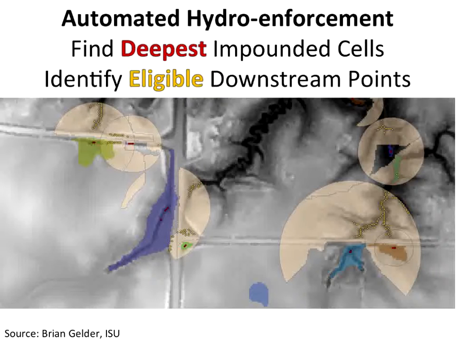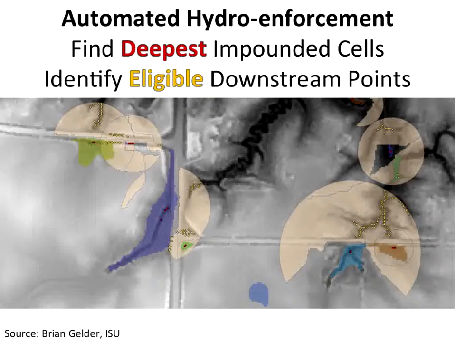As I said, Brian Giller and I have been working over the years to develop an automated process for hydrologic enforcement. This is primarily Brian's work, and he does a very credible job. It takes a little horsepower to get through it, but essentially it looks at the elevation model in this area, where you see a shaded pond. That's the depression where we have impeded flow.